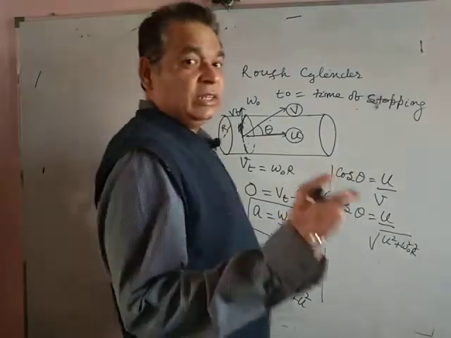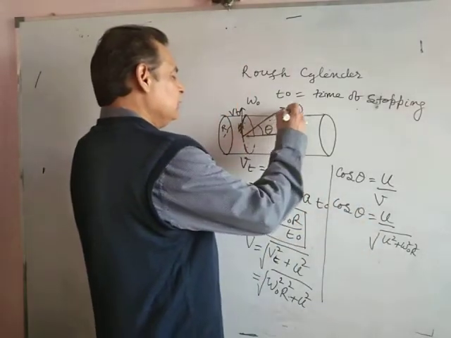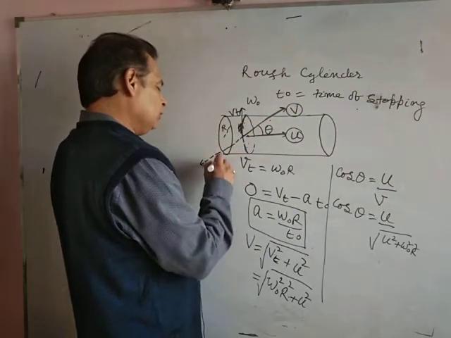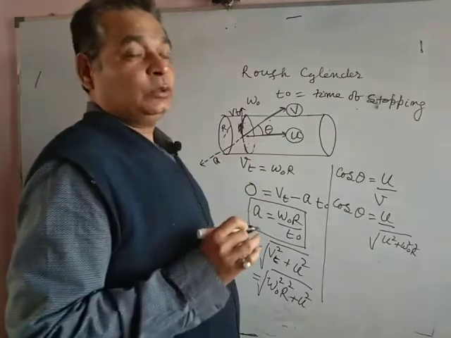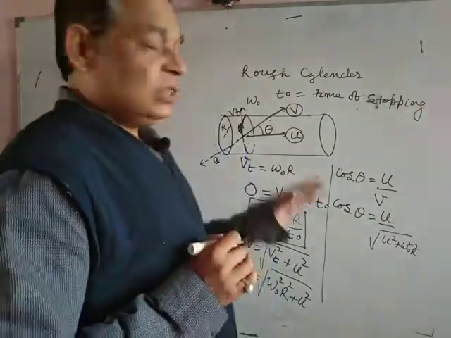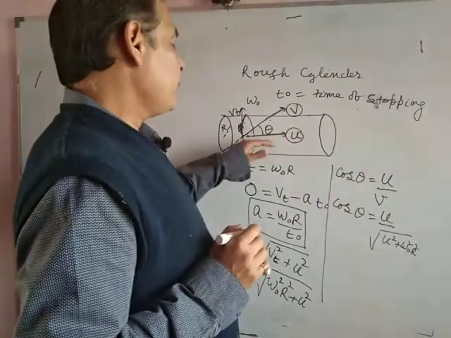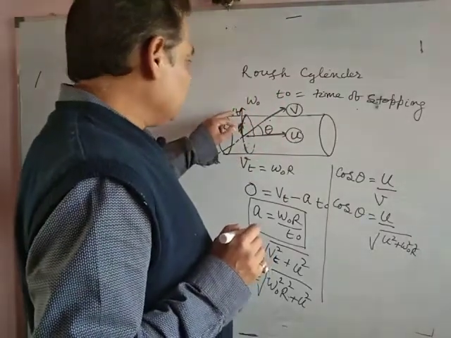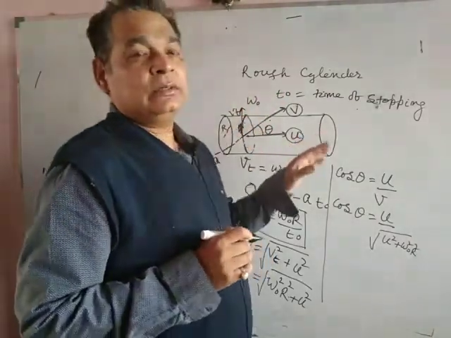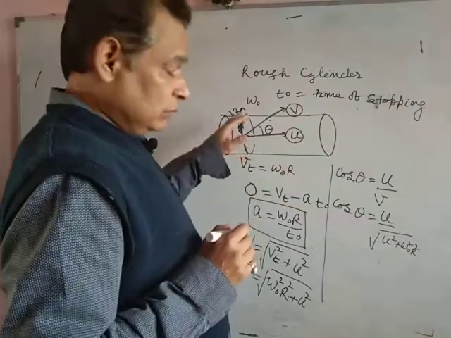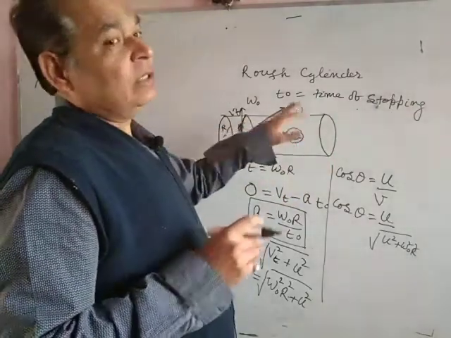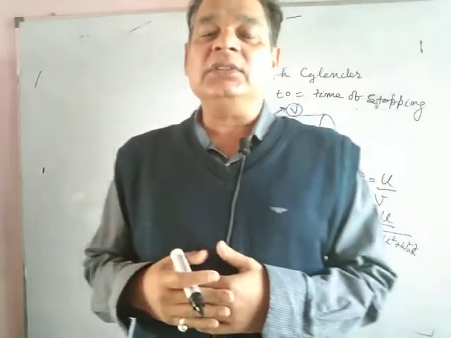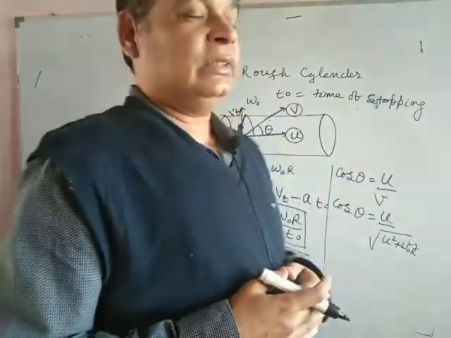But know one thing: the resistive force, which I am showing with this dotted line, will be just opposite to the resultant velocity. It would not be exactly opposite to u or to Vt, but along the line of resultant velocity in the opposite direction. Why? Because it is of resistive, retarding nature.